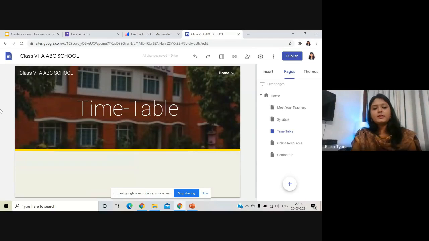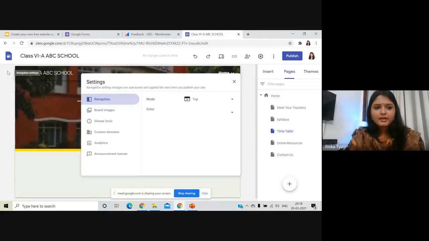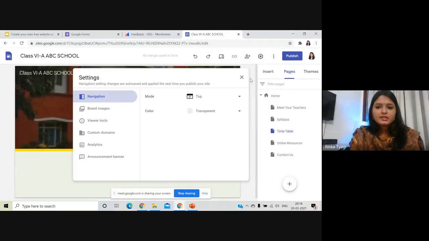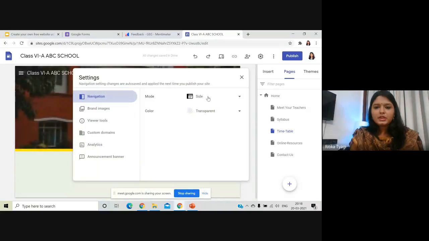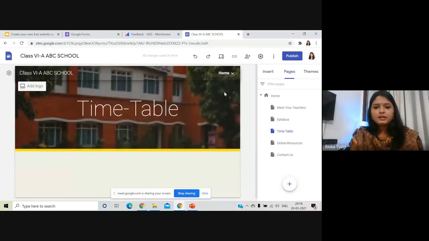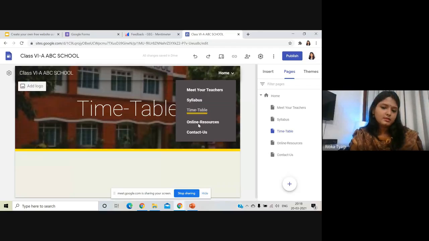I hope it's clear by now. Okay. So if I click on the settings option on my left hand side, this one, you can see navigation written over here, then mode, and then top or side. So if I click on side, then my home page and my options go over here, the drop down menu. And if I click on navigation mode top, then the drop down menu comes like this.